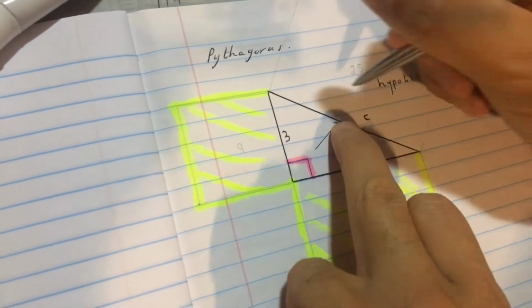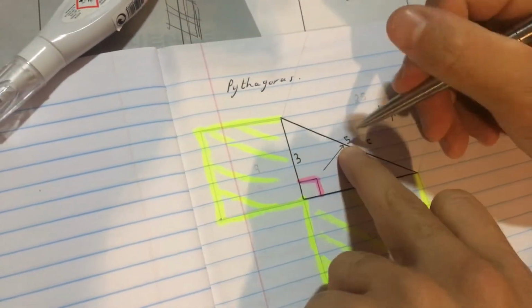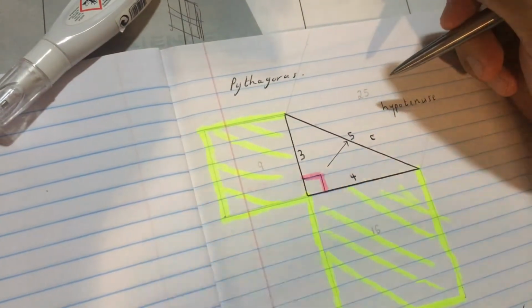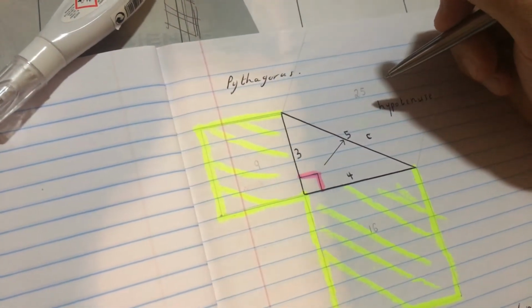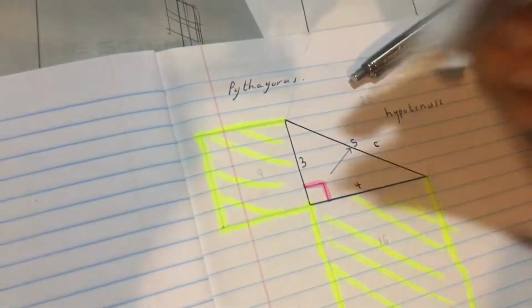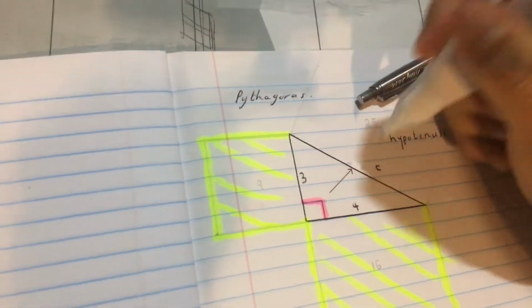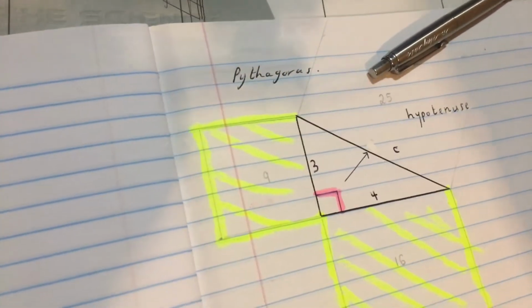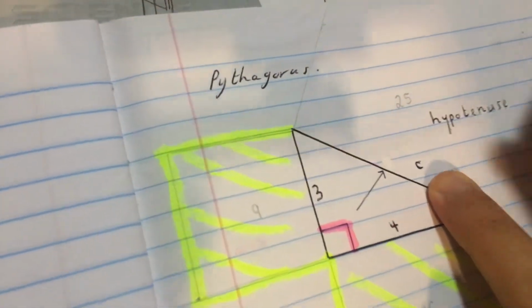So then this side over here is how much? 5, because what's 5 squared? It's 25, 5 times 5. Okay, so let's ask this question. Let's say this 5 wasn't here. So I asked you to work out the unknown side x.